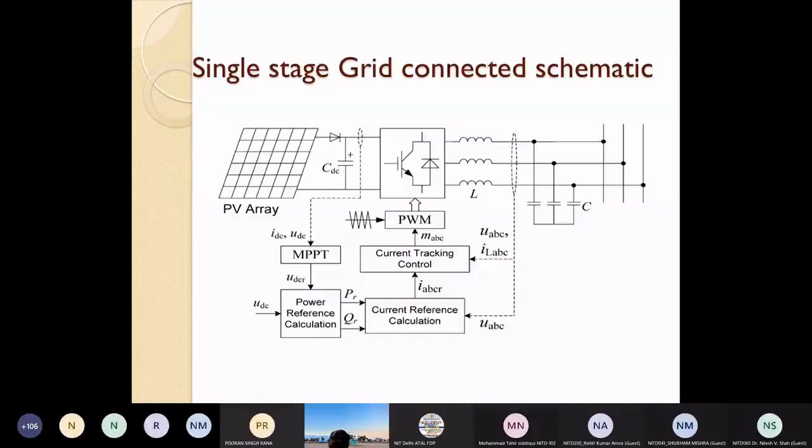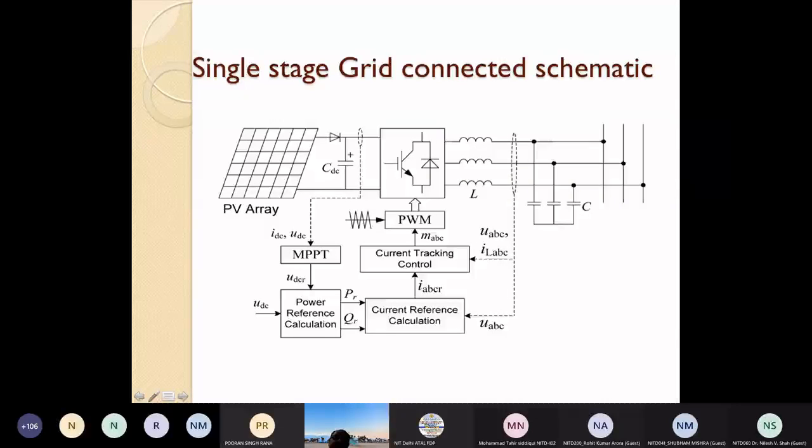Another approach could be to go for a single stage photovoltaic system, where I directly connect a photovoltaic array to the inverter and feed it to the grid. You may use an LCL filter, or a simple LC filter.